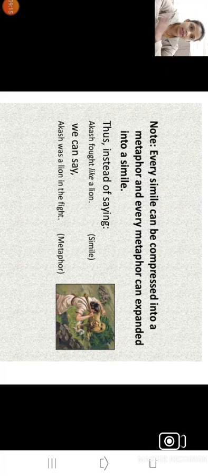Every simile can be compressed into metaphor, means every sentence of simile we can convert into metaphor. Metaphor can be expanded into a simile. Thus, instead of saying Akash fought like a lion, see here, Akash fought like a lion. So Akash gets compared with a lion by using the word like, and that is why that is simile. We can say Akash was a lion in the fight. Now this is metaphor. Again the comparison is made between Akash and the lion. The only difference is that the word like is not used in the second sentence.